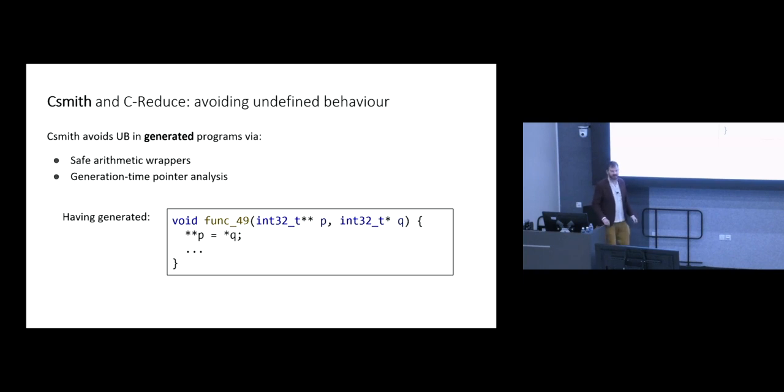Okay, CSmith also does some generation-time pointer analysis. Having generated a function that's going to work with, say, a pointer to a pointer P and with a pointer Q, it ensures that this function is only going to be called with suitably valid pointer arguments that are going to refer to legitimate allocated regions of memory.